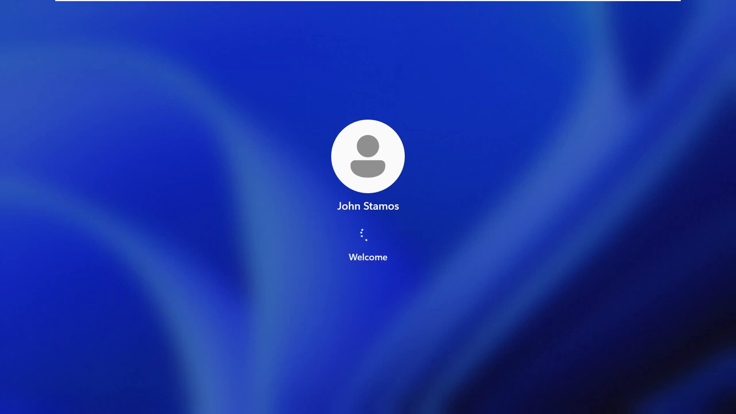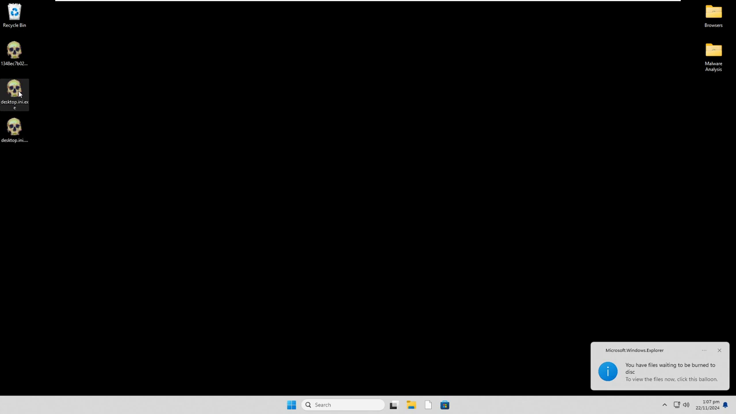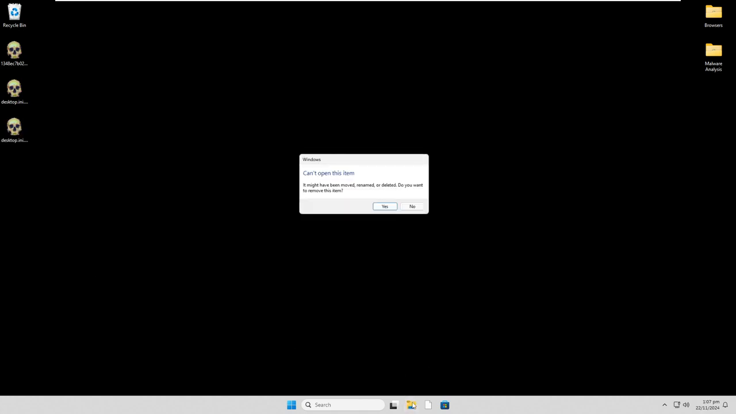So hopefully Process Hacker or Process Explorer have been spared, because if they have not, we can't get another copy easily because our browsers have been overwritten. I might be able to do winget, but if not, I'm going to have to get a copy from my host machine. And as you can see, we have two new desktop.ini.exes over here, which means it's overwritten the ini for the desktop, and it has a copy or extension of .exe. So if we had file extensions hidden,